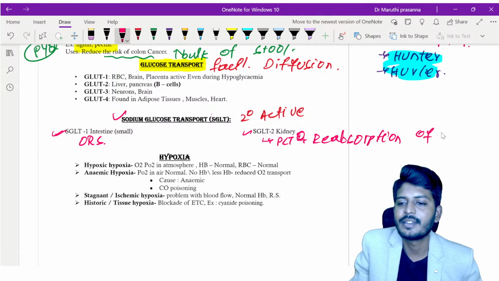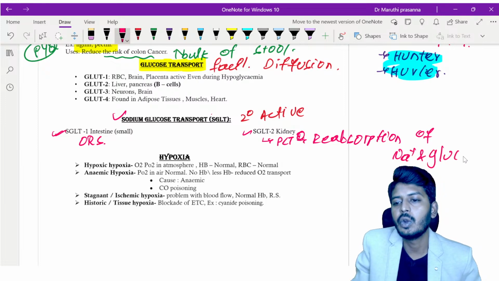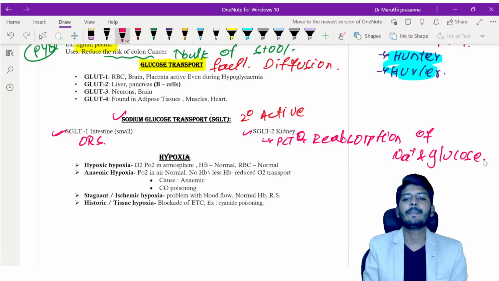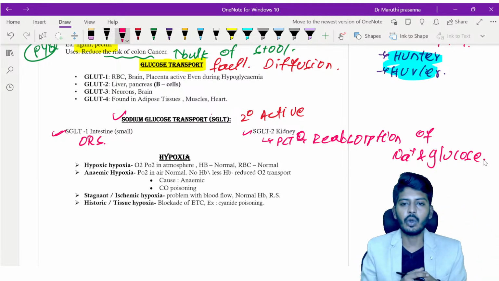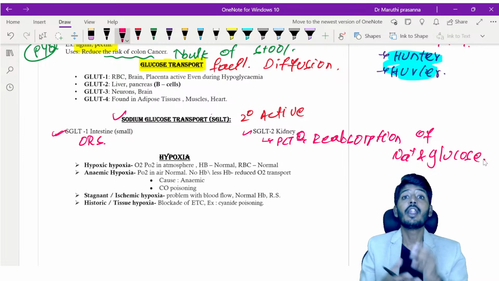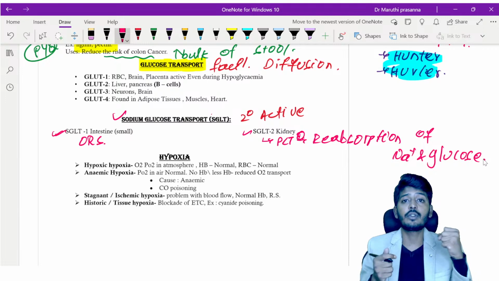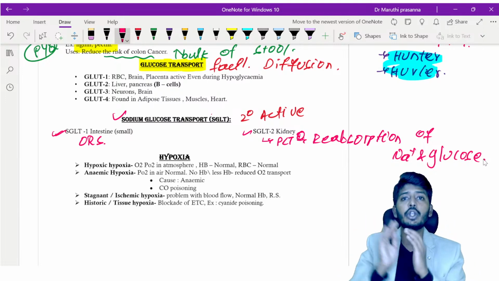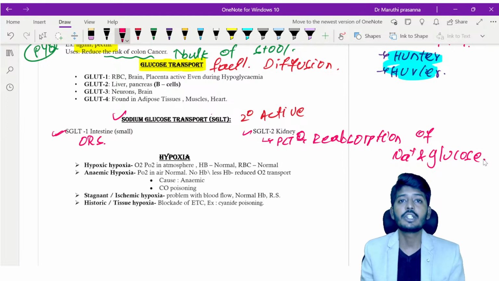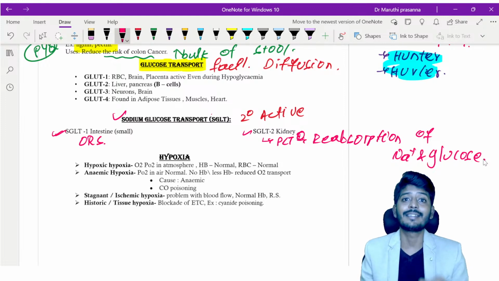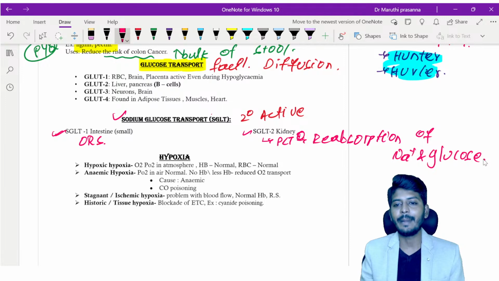Reabsorption of sodium and glucose. Let me tell you, what is happening in the PCT? It is reabsorbing sodium and glucose. If I block this SGLT2, now sodium is not reabsorbed and glucose is also not reabsorbed. So glucose will go into the urine, causing a reduction of the blood glucose. That is why in pharmacology you would have read that SGLT2 blockers are used for the treatment of diabetes mellitus.